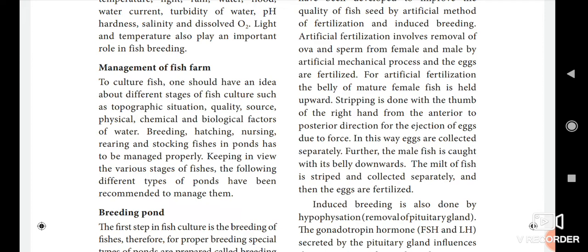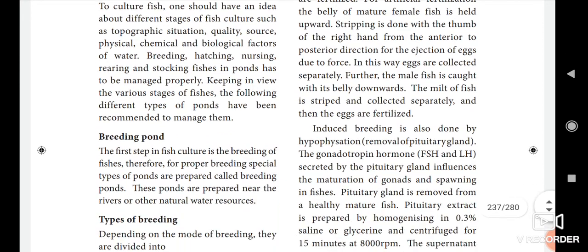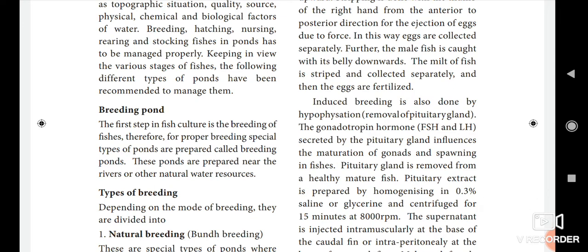Breeding, hatching, nursing, rearing and stocking fishes in ponds has to be managed properly. We have to manage these things properly. Keeping in view the various stages of fishes, the following different types of ponds have been recommended to manage them. First one is the breeding pond.